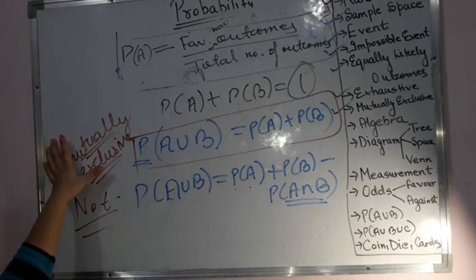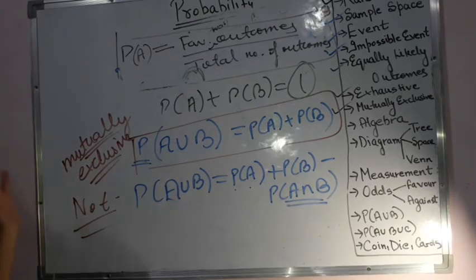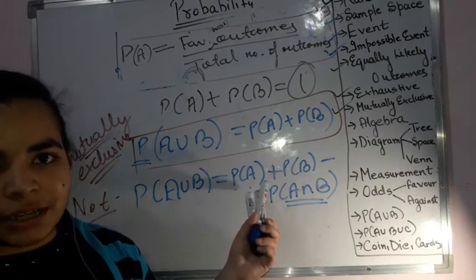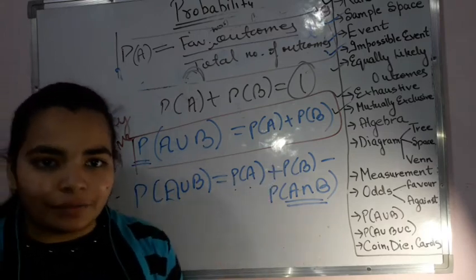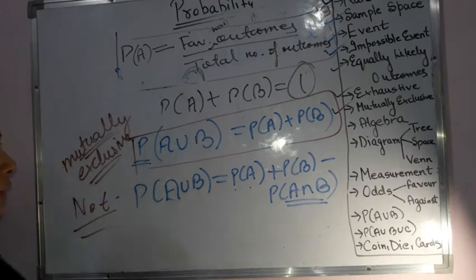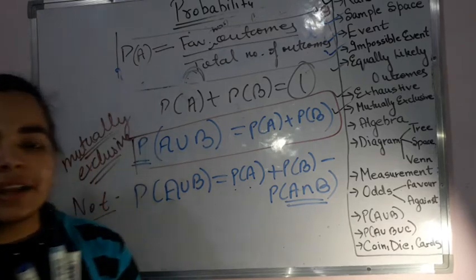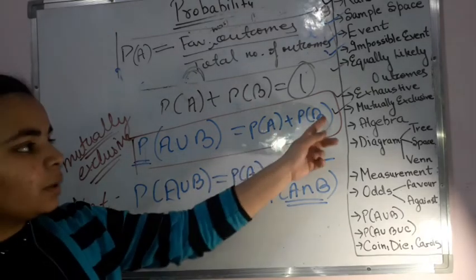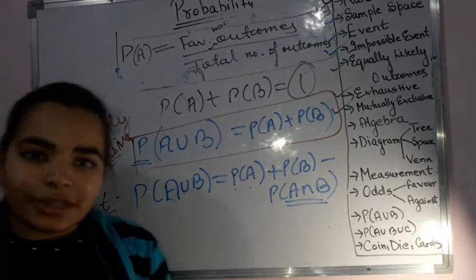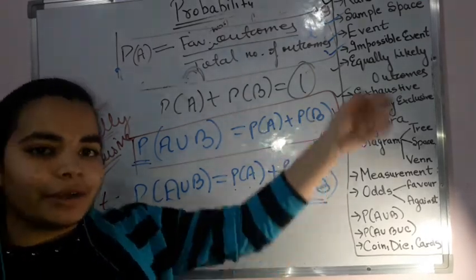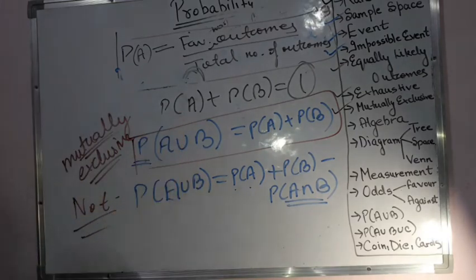When they are mutually exclusive, that means when one is happening, the other one cannot take place, then we have this formula. There is no such formula as we are studying over here. It's just a simple logic that you have. Okay. And this together will come out to be 1 when they are mutually exclusive and exhaustive. So if this is the condition given in the question, then this together will come out to be 1. Otherwise, if it is not exhaustive, then it will not come out to be 1. That means some other event can also take place at a different time. Okay. So this part is clear, that is a union part.